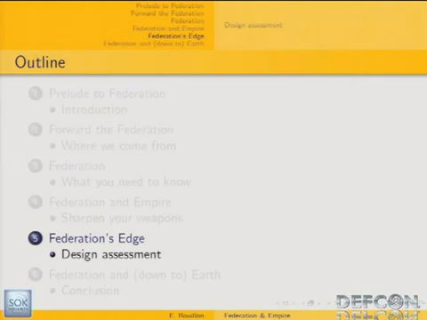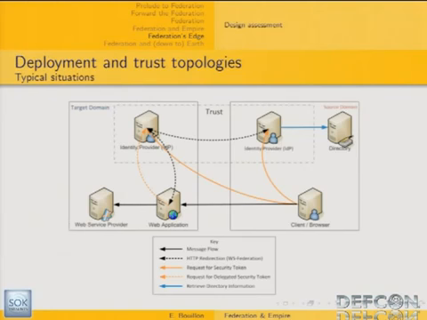And the last part is about considerations regarding the design, the deployment and trust topologies. So as you remember, this is the simplest use case of a federation scenario. You have two organizations with a trust relationship.